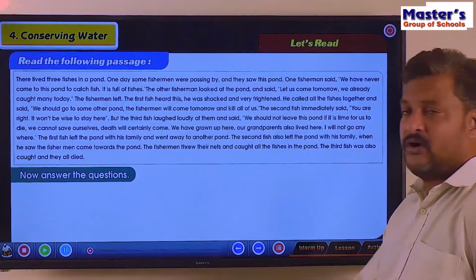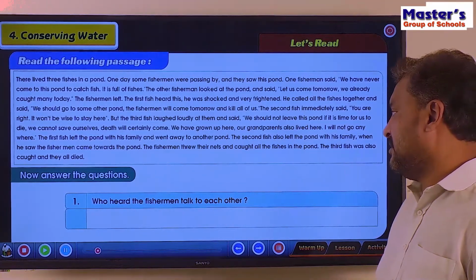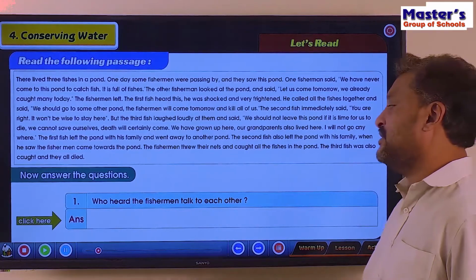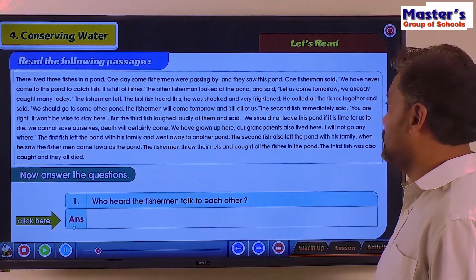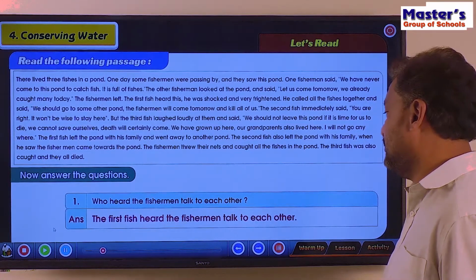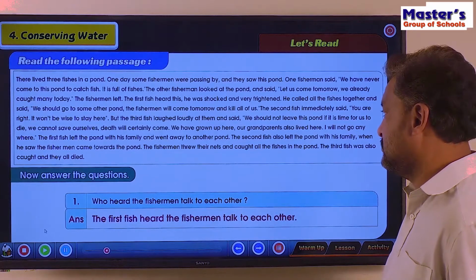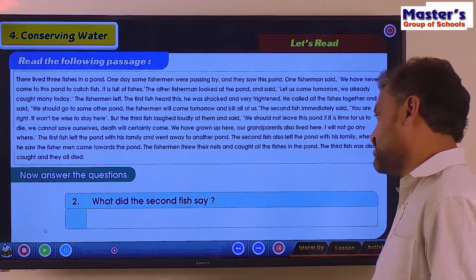Yes, now we have got some questions to answer. Who heard the fishermen talking to each other? Yeah, it was the first fish, isn't it? Yes, the first fish heard the fishermen talk to each other.